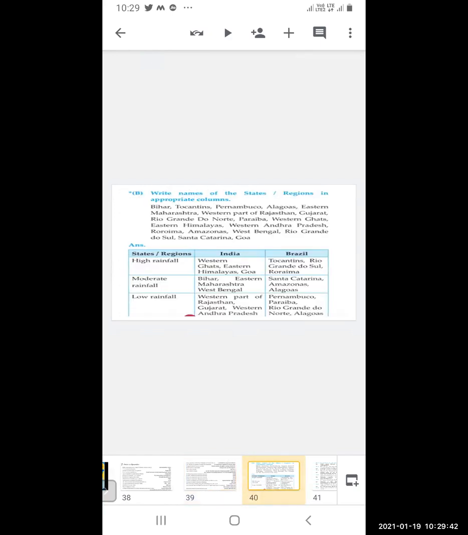Now write the names of the states and regions in the appropriate column. We have to divide the states or regions into two columns, one India and the other Brazil. According to high rainfall, in India it is the Western Ghats, Eastern Ghats, the Himalaya and Goa. Whereas in Brazil, it is Tocantins, Rio Grande do Sul and Roraima. These are the places with high rainfall.